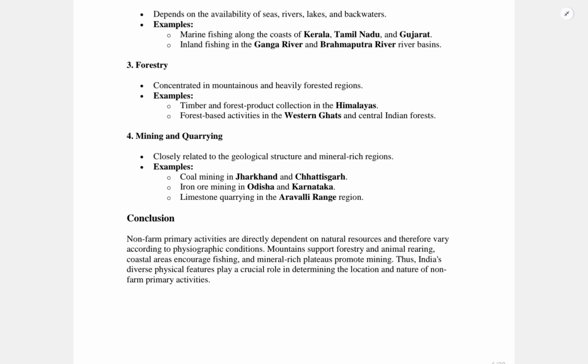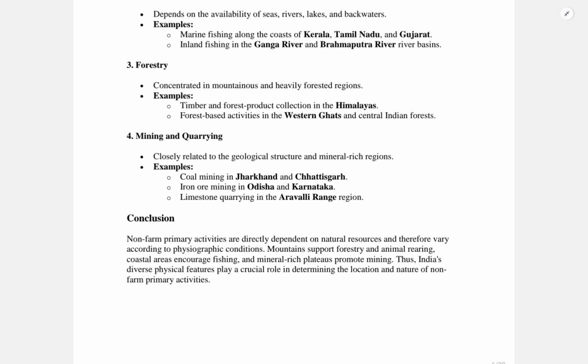Now we look into the coastal region, where we see marine fishing along India's vast coastline, with states like Kerala, Gujarat and Tamil Nadu, and the Gulf of Mannar for pearl culture, as key examples. Salt production is a prominent feature in coastal areas like the Rann of Kutch in Gujarat.